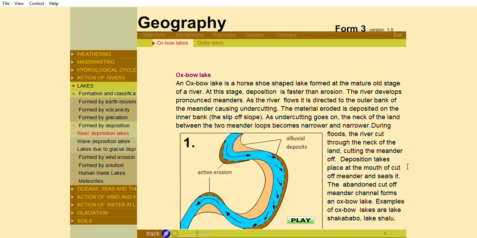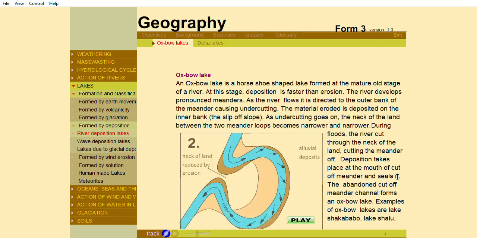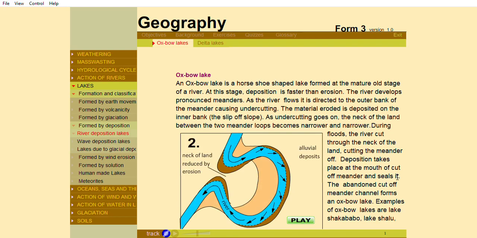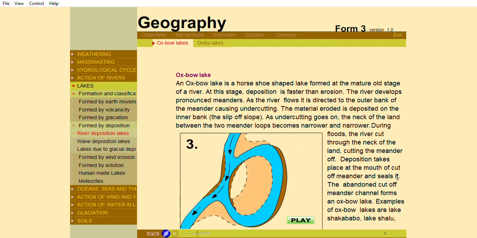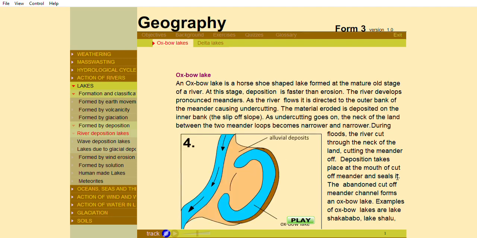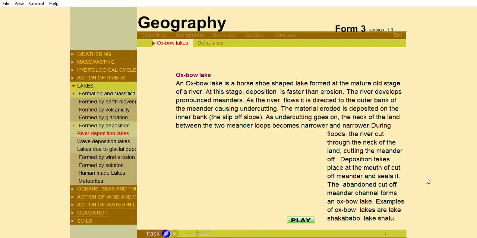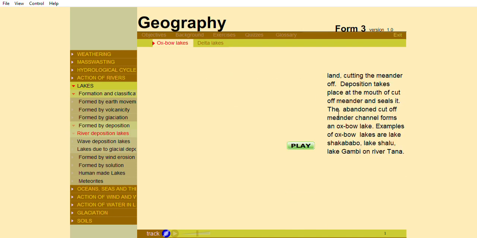During floods, the river cuts through the neck of the land, cutting the meander off. Deposition takes place at the mouth of the cut-off meander and seals it. The abandoned cut-off meander channel forms an oxbow lake. Examples of oxbow lakes are Lake Shakababo, Lake Shalu, and Lake Gombe on River Tana. Oxbow lakes are not permanent. They dry up to leave a meander scar.